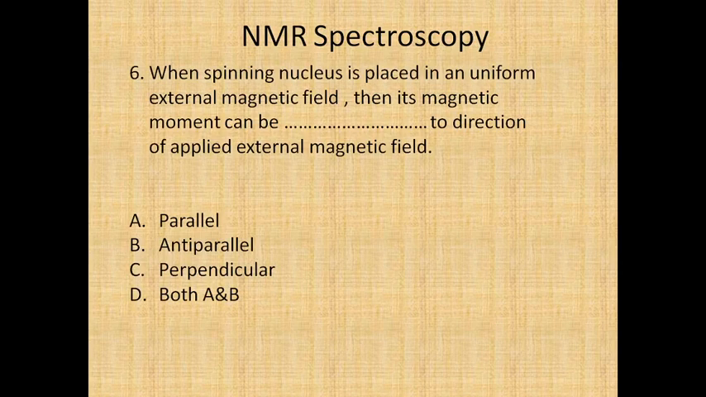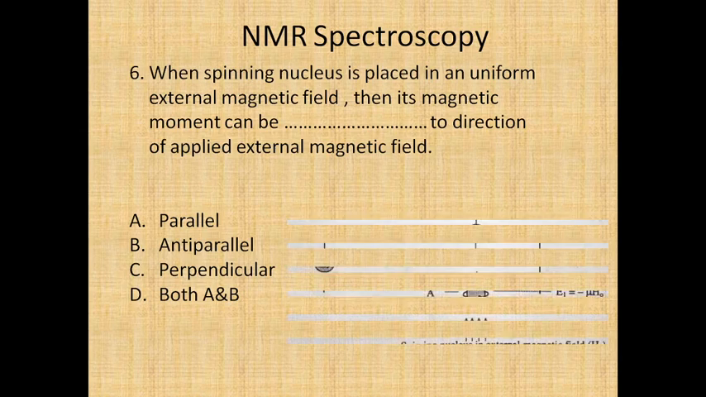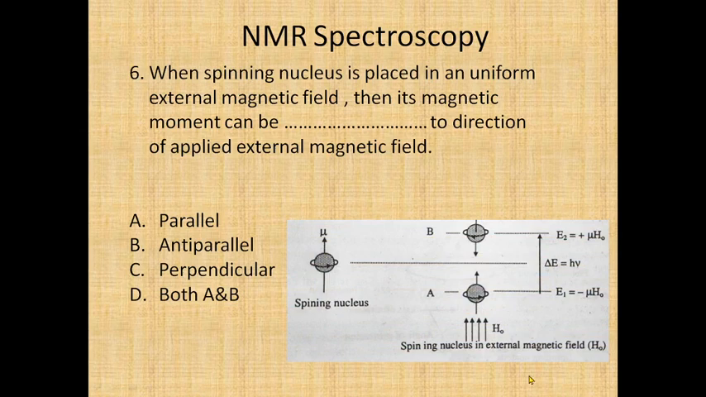Next question: when a spinning nucleus is placed in a uniform external magnetic field, then its magnetic moment can be dash dash to the direction of the applied external magnetic field. So we have to find out the direction of the applied external magnetic field and the magnetic moment of the spinning nucleus. Just see here, here is the spinning nucleus, so the magnetic moment is like this.